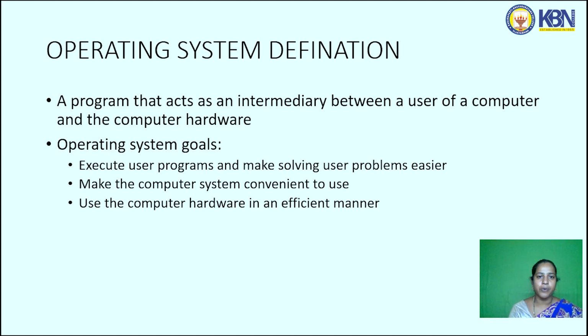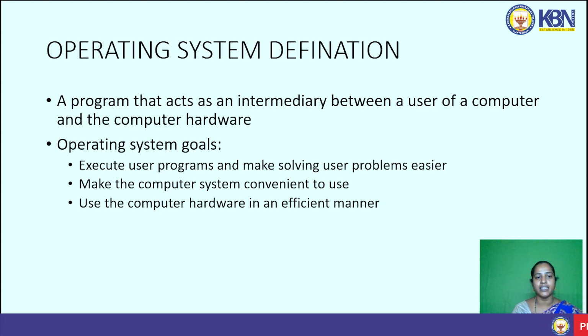What are the goals of an operating system? The goals are to execute the user program and make solving user problems easier, make the computer system convenient to use, and use the computer hardware in an efficient manner.